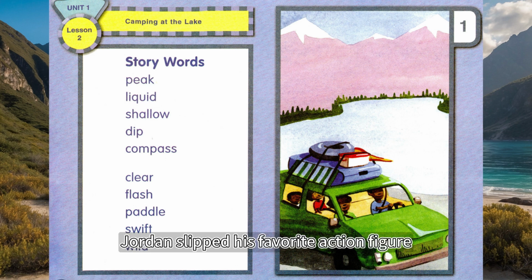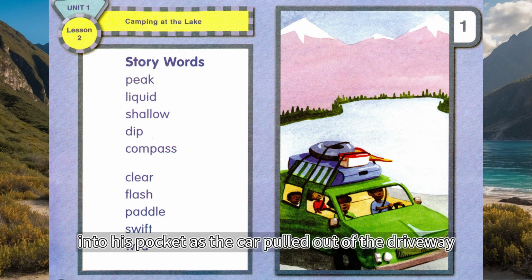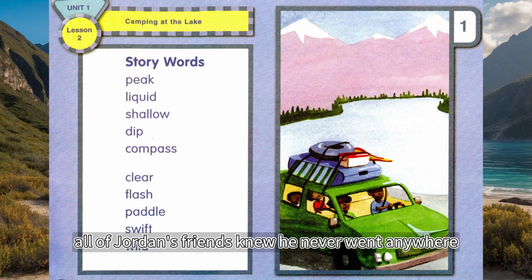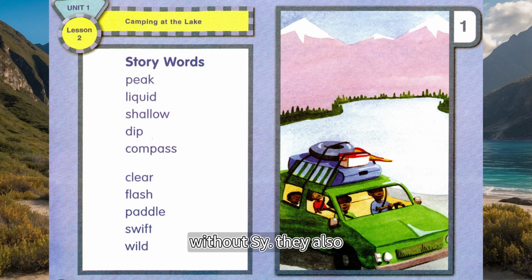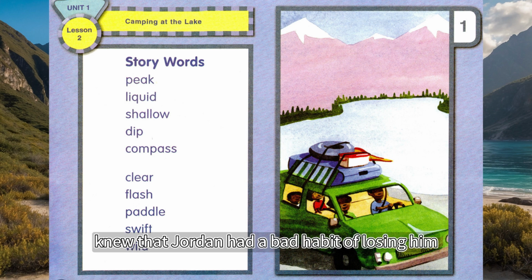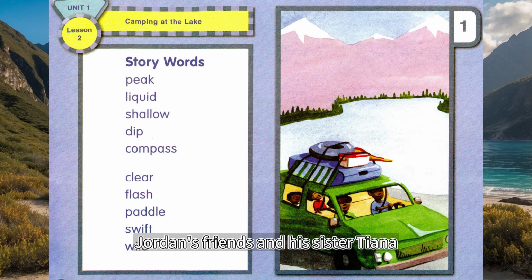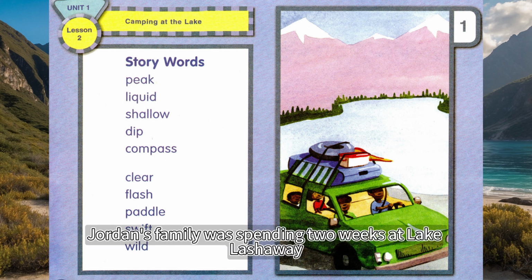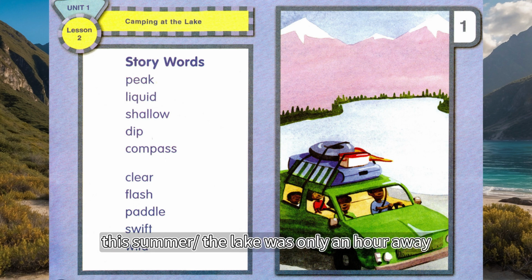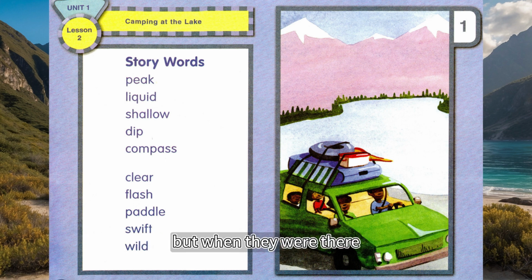Camping at the Lake. Jordan slipped his favorite action figure, Cy Slider, into his pocket as the car pulled out of the driveway. All of Jordan's friends knew he never went anywhere without Cy. They also knew that Jordan had a bad habit of losing him. So, wherever they went, Jordan's friends and his sister Tiana kept an eye out for Cy. Jordan's family was spending 2 weeks at Lake Lashaway this summer. The lake was only an hour away, but when they were there, it seemed like a different world.